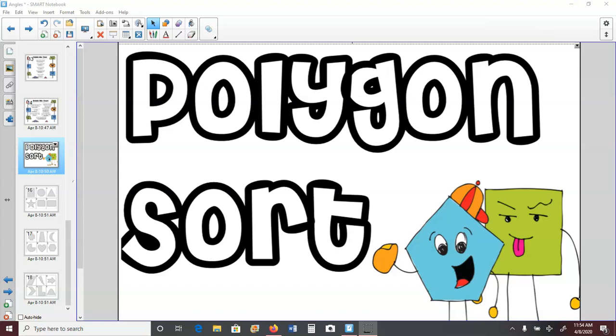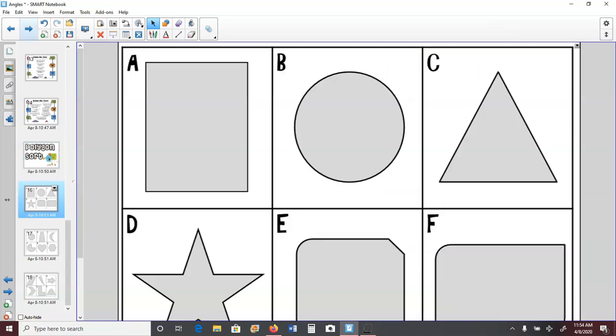All right, guys, so that video just reviewed our different types of quadrilaterals. And so now the last thing I want to do is a little activity called Polygonesort. So we're going to take a look at some shapes, and we need to figure out if they are first a polygon or not, and if they are, if they have a special name. So remember, in order for a shape to be a polygon, it has to be closed up. It has to have straight sides also, and it has to be a flat figure, not a three-dimensional figure.